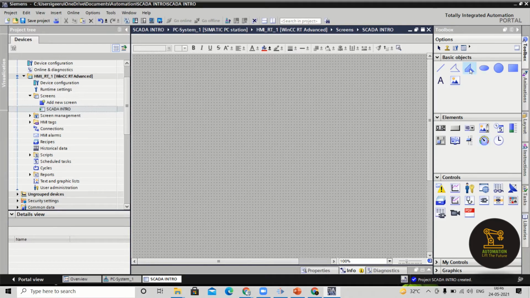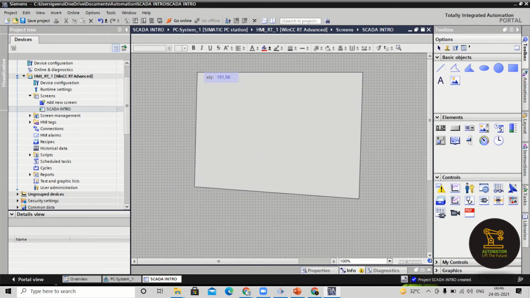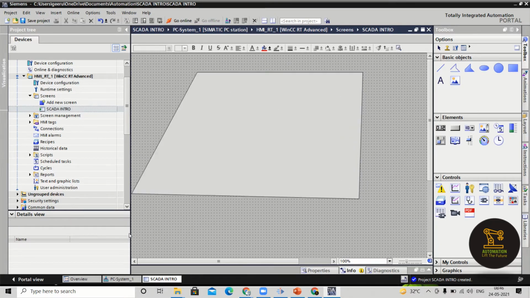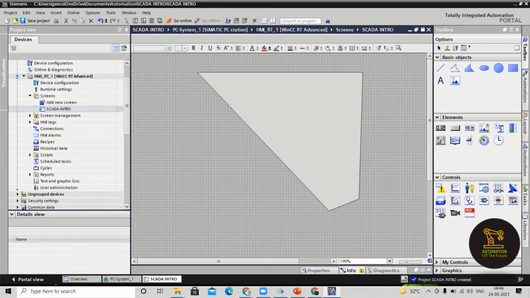The next one is called polygon. Polygon is just similar to polyline, but it creates an object, a figure which is enclosed with a few points. This will help you more during animation. For example, again in the same way, go for a single click. If you want to close here, go for a double click.